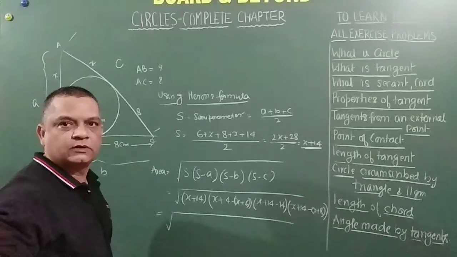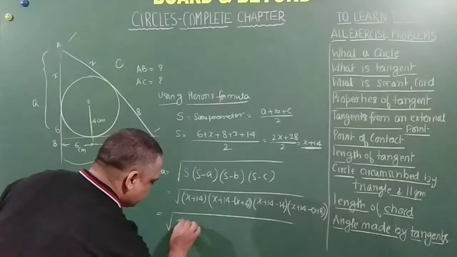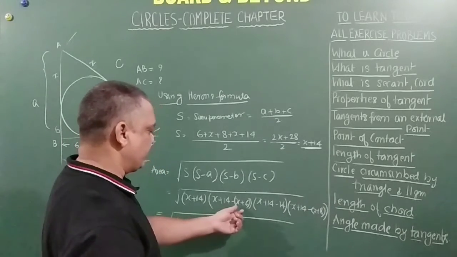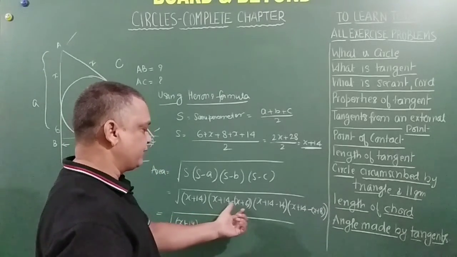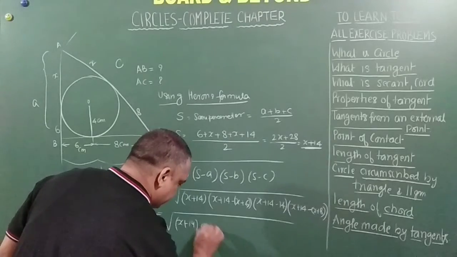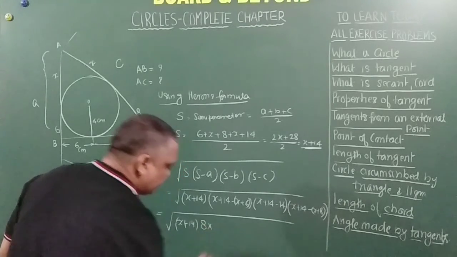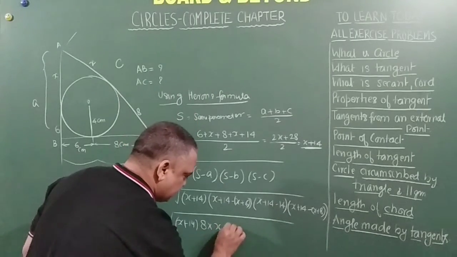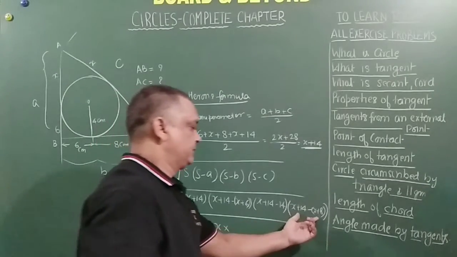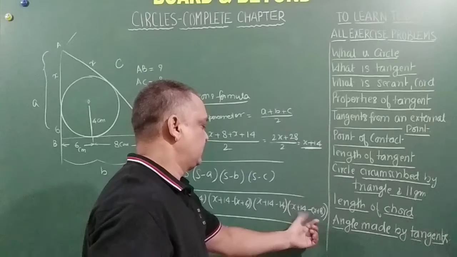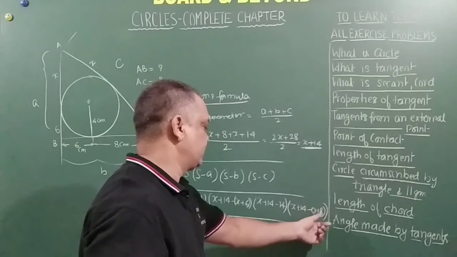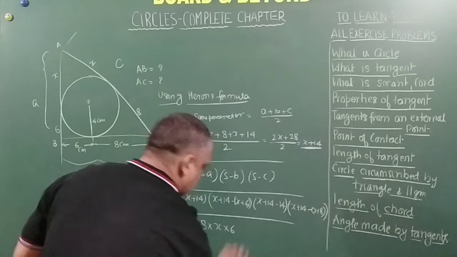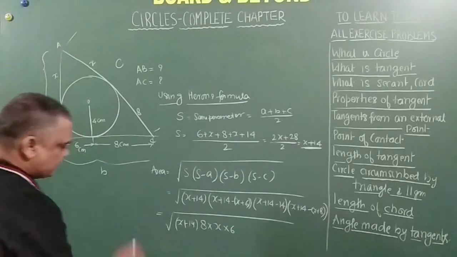After opening the brackets, x and x cancel, 14 minus 6 is equal to 8. Then x cancels here, 14 minus 8 is equal to 6.